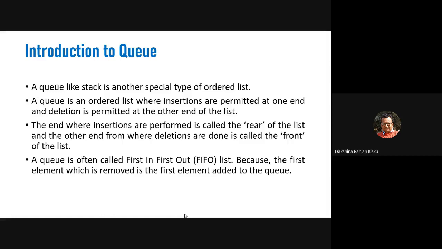Okay, so queue data structure is a special type of ordered list where insertions are permitted at one end and deletion is permitted at the other end of the list.